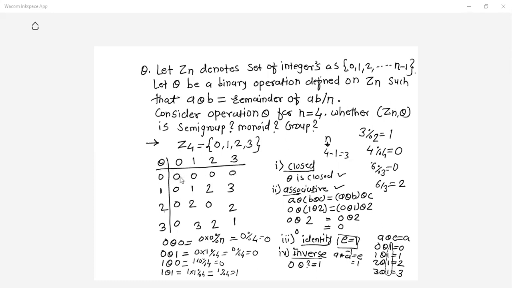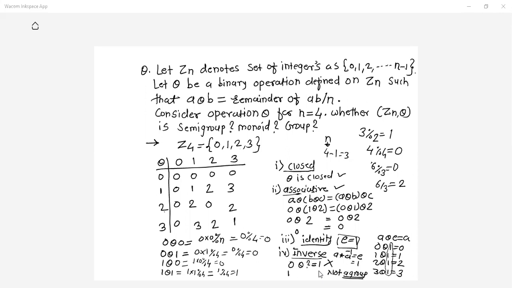For inverse, in the row of 0, there should be an identity element according to the definition of inverse, correct? What is the identity element? 1. So whether 1 is there in the row of 0? No. And hence you can say for 0, inverse does not exist. And if for even a single element inverse does not exist, it is not a group, because inverse should exist for every element in the system. Now we can check for other elements.